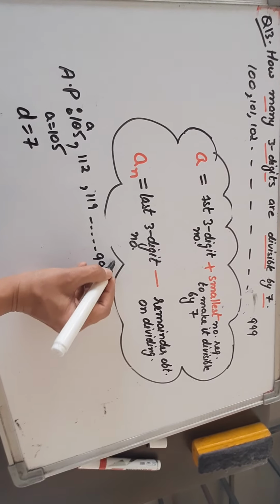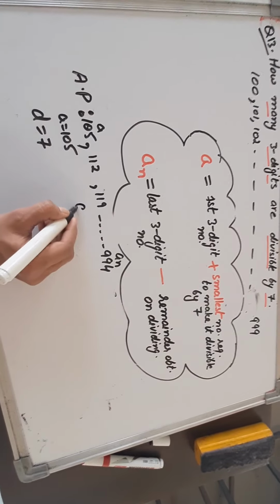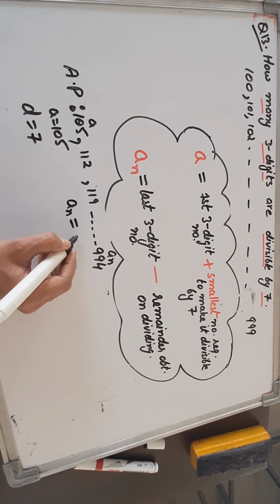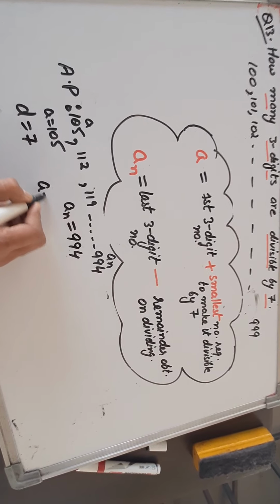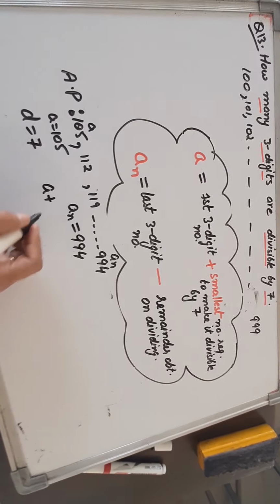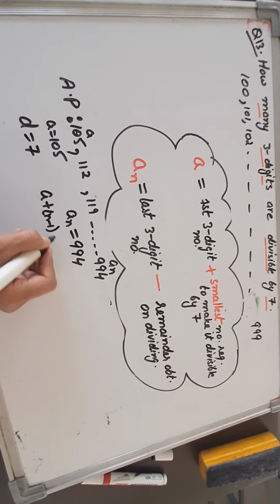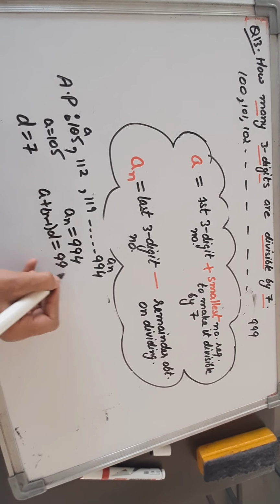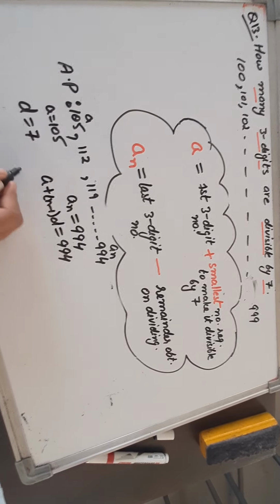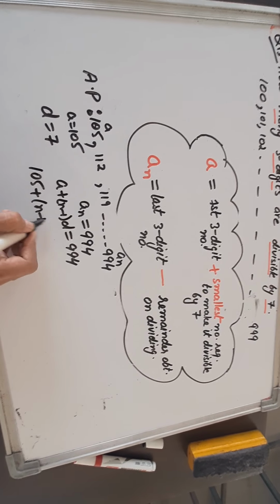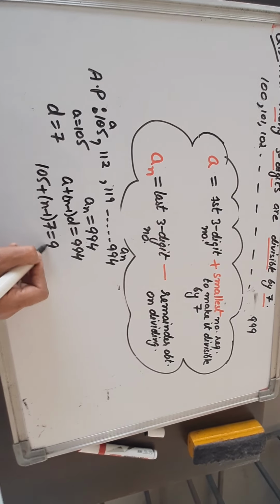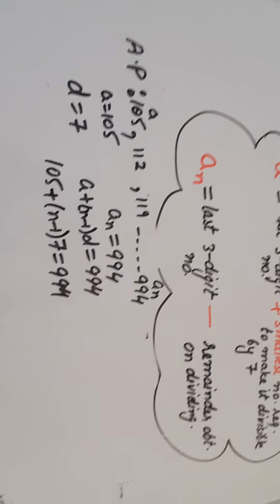Now as we have the last term also, let us apply the formula for the last term: An is equal to A plus (N minus 1) into D is equal to 994. So A is 105 plus (N minus 1) into 7 is equal to 994.